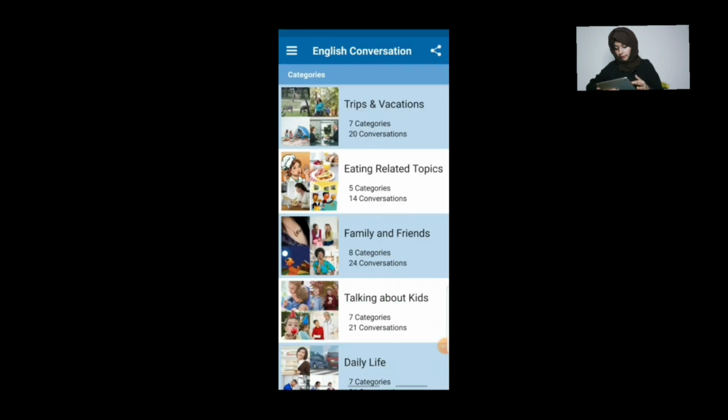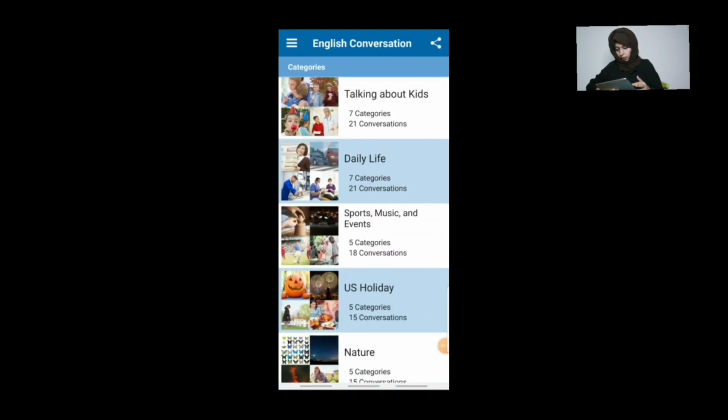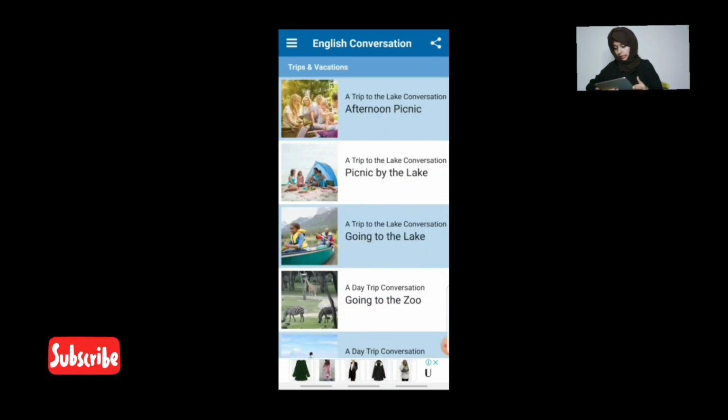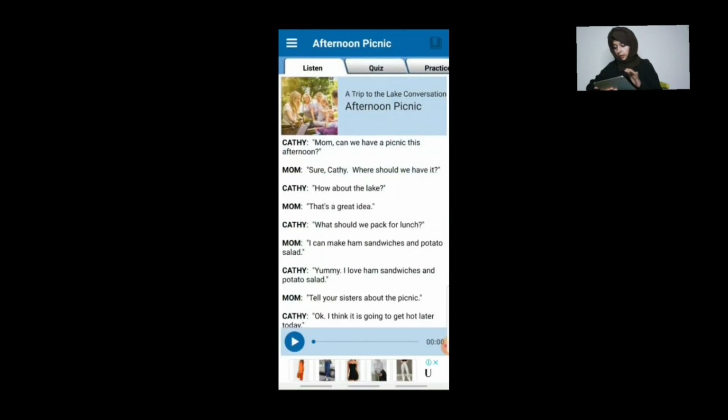So here, when you open the app, you will see that you have a lot of situations in which you can use your conversation. We have trips and vacations, eating related topics, family and friends, talking about kids and all of that. So we have a lot of lists, and from that you can choose one. I've chosen the first one, that's trips and picnics, and in that I've taken the trip to lake conversation.